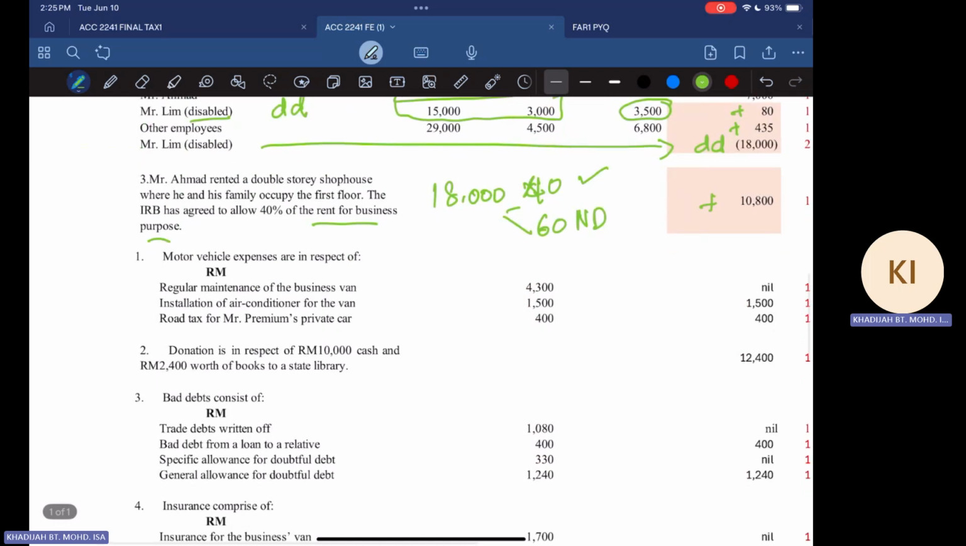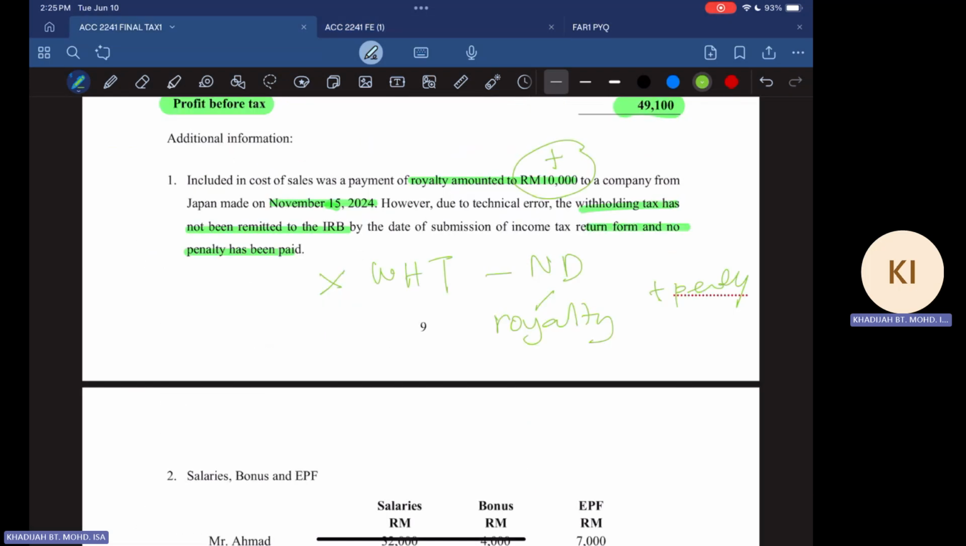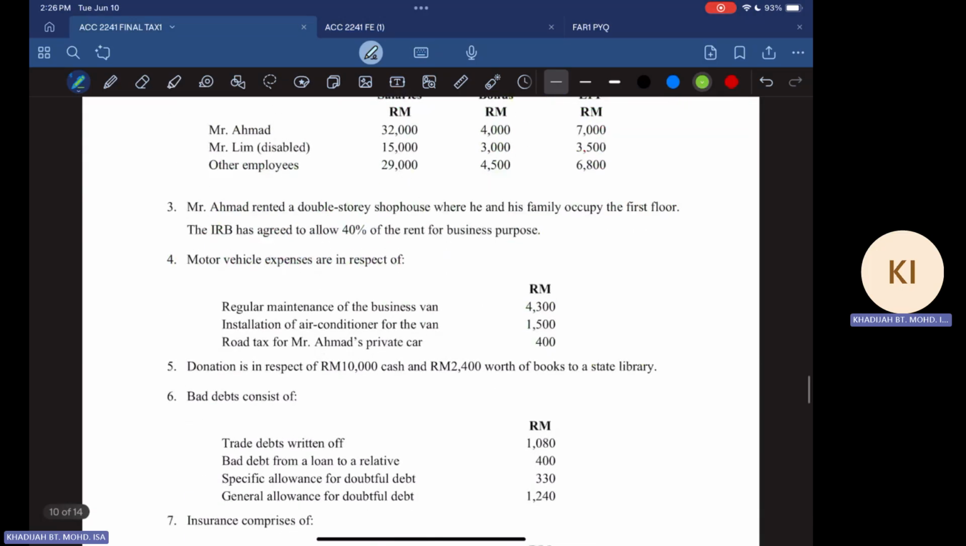All right. And then we have the notes. Let's see again. So note number 2 done, number 3 is done, number 4. So for note number 4, you have 3 items. It means that the 3 items must appear in your answer. So you have regular maintenance of business van, installation of aircon for the van, and road tax for Mr. Ahmad's private car. Again, this one is private. Of course, this one is not allowed. But this one is business van, right? So maintenance is allowable. So there is a revenue expenditure and it's for the business van, right?